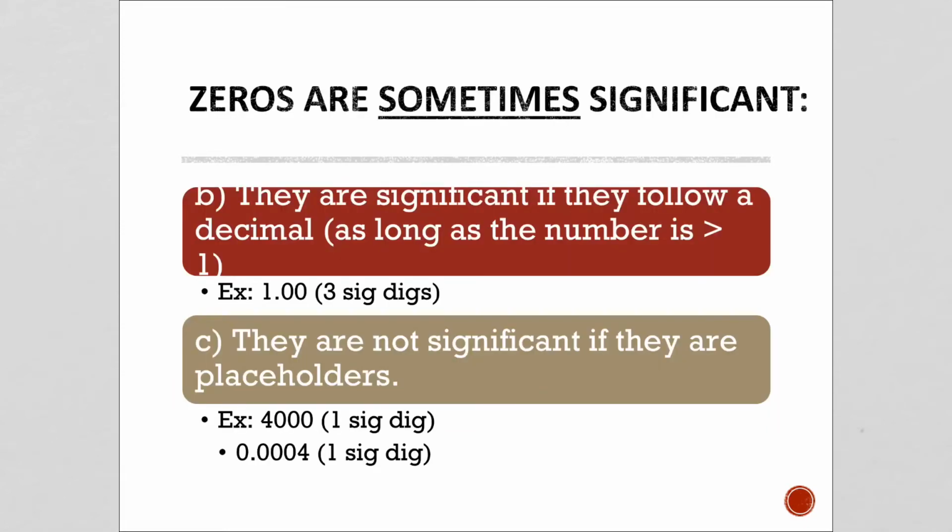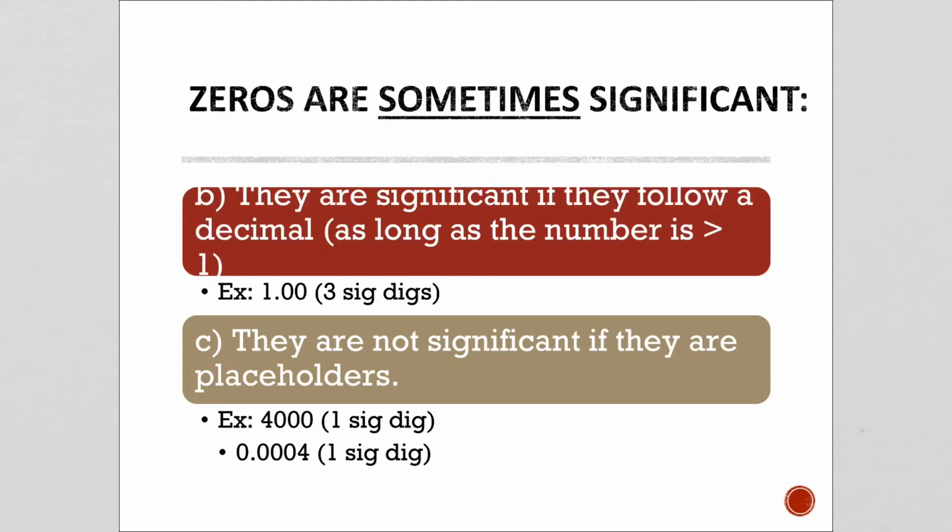In this example, zeros are sometimes significant. They're significant if they follow a decimal, as long as the decimal or the number is greater than 1. So in this example, we have 1.00. So we are reporting, when we write this number, that we know that these values are 0. And then that could be 1.001. If we've rounded off here, we are certain of these 2 digits.